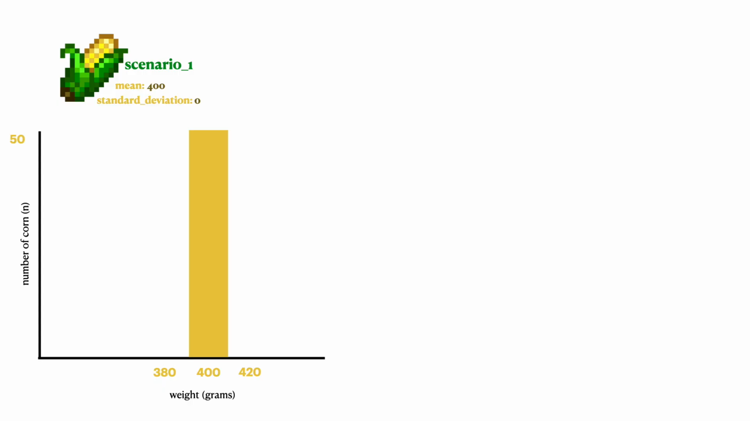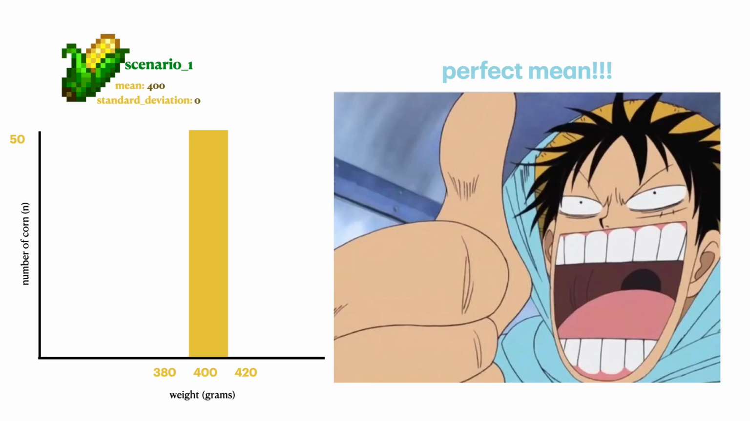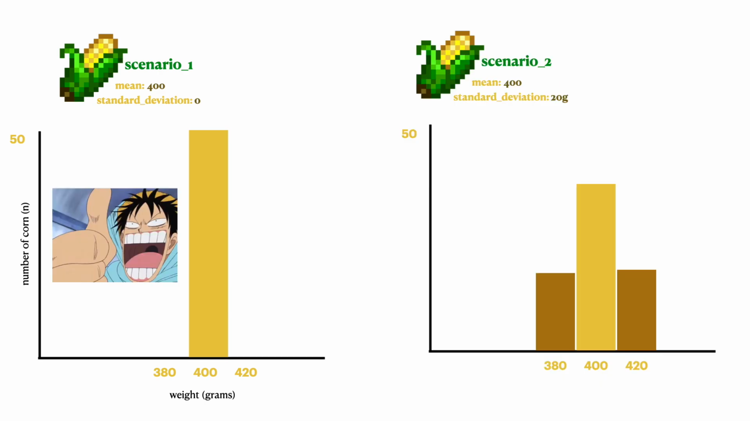So look at this scenario. Imagine all 50 of the corn weighed exactly 400 grams. As in, there was no deviation from the mean. This is going to be a standard deviation of 0. And obviously that's very perfect. That means our mean is just right there. All the data is clustered around that singular point. Unfortunately, life is not as beautiful, so things don't usually have a standard deviation of 0.